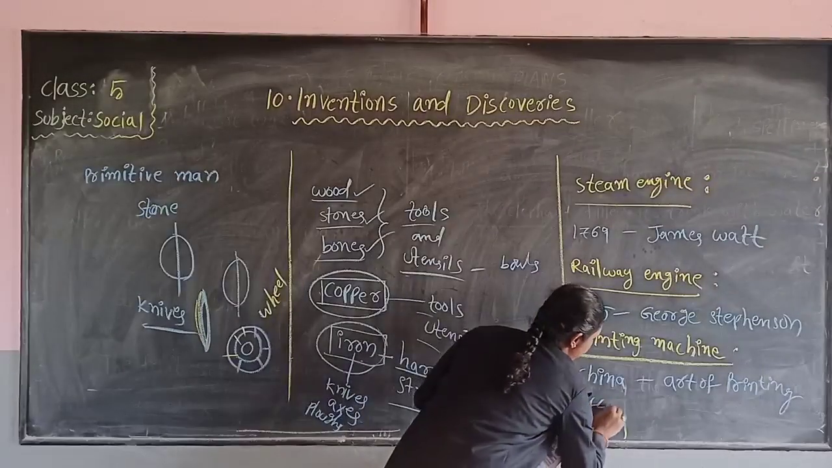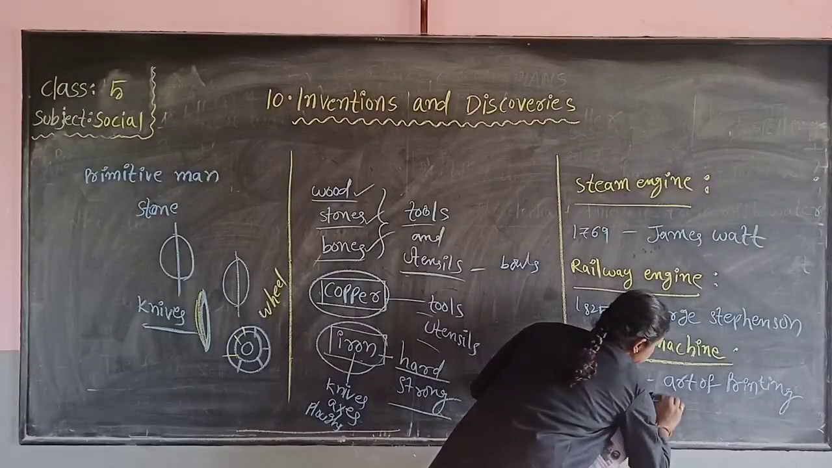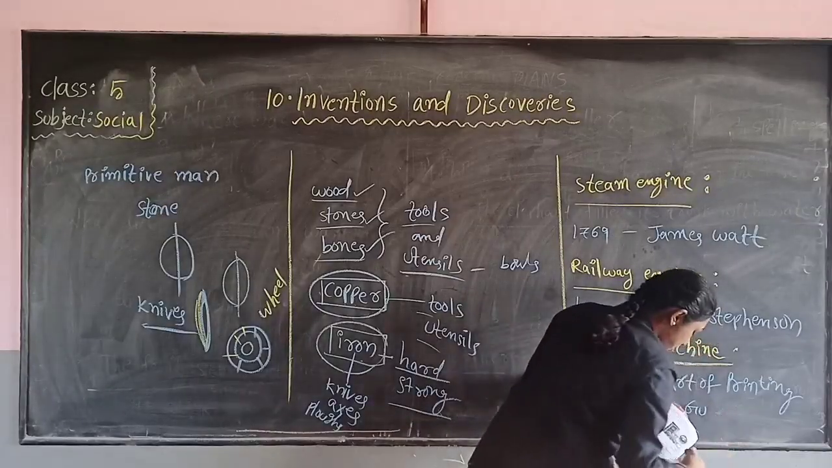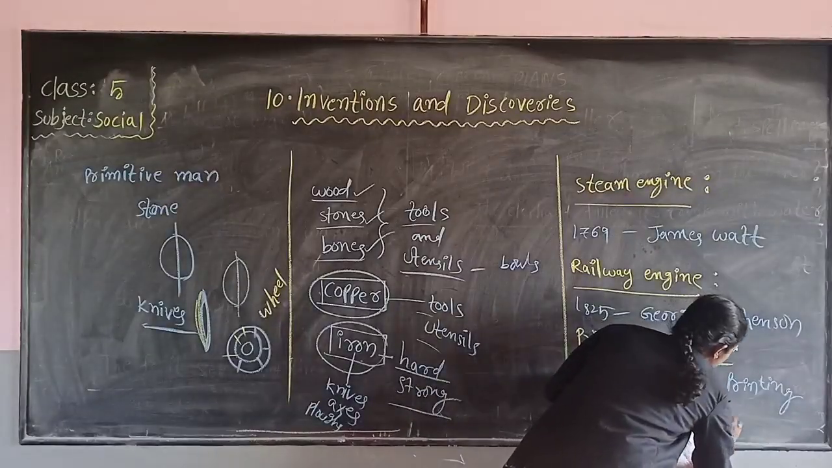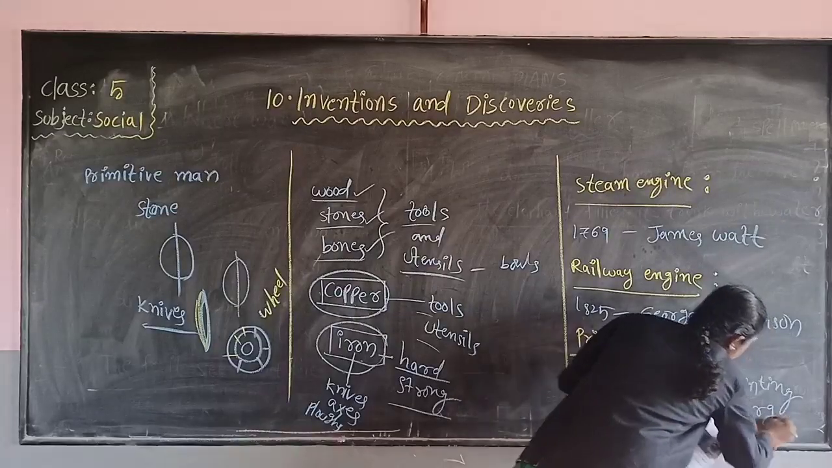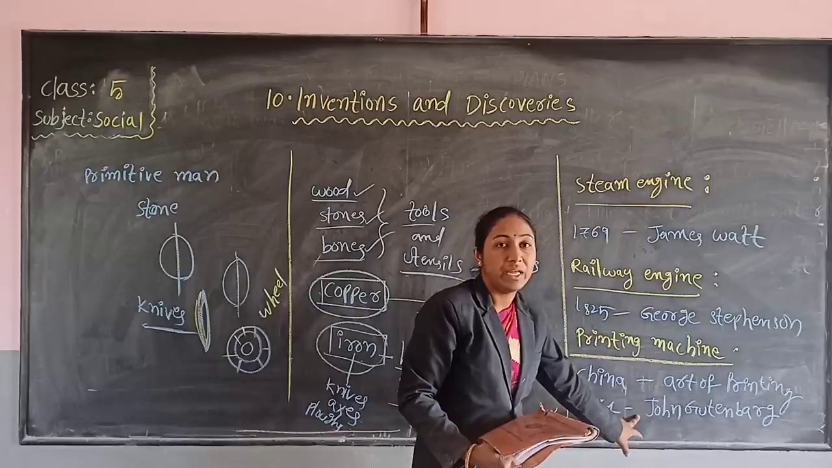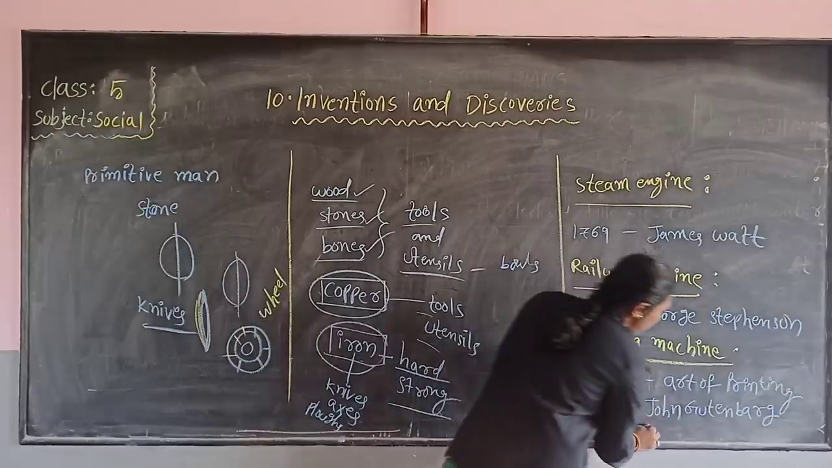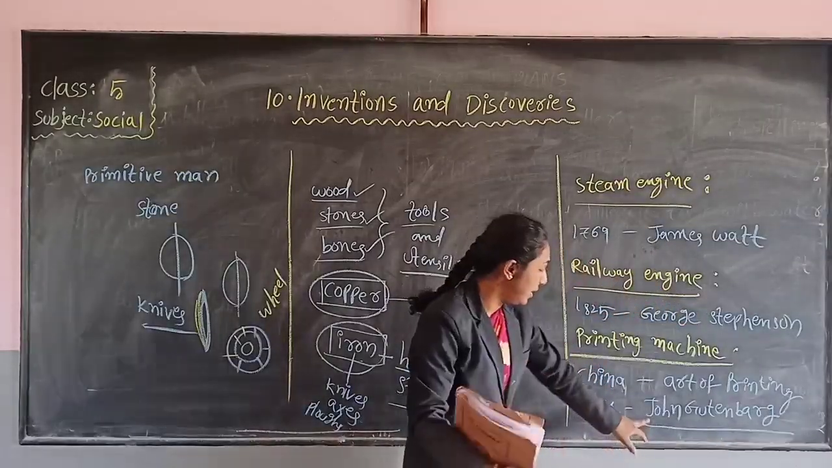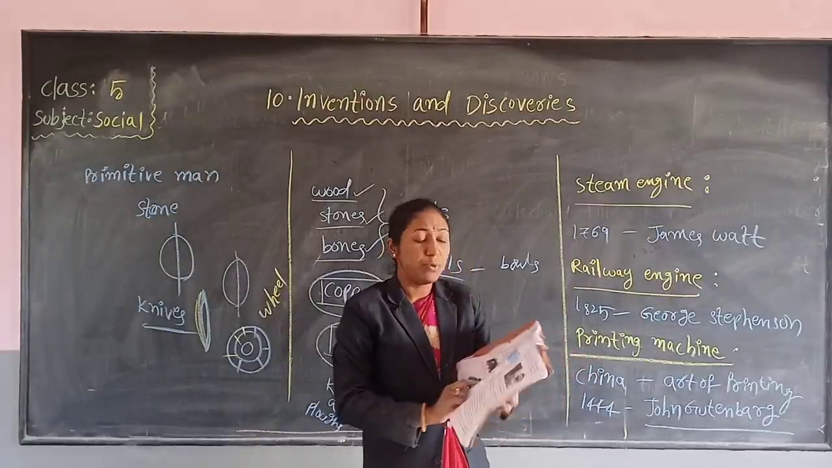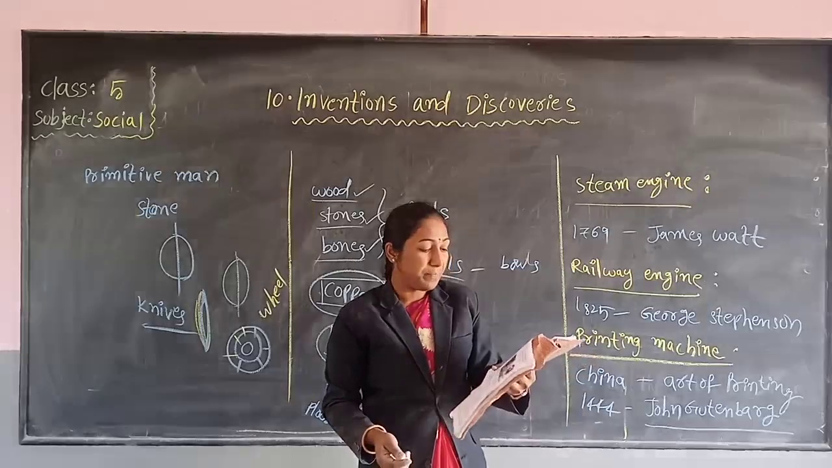In 1444, John Gutenberg. What is the scientist's name? John Gutenberg. He first pressed a book in the printing machine. Very important. Who invented the printing machine? John Gutenberg. Which book was pressed first in the printing machine?